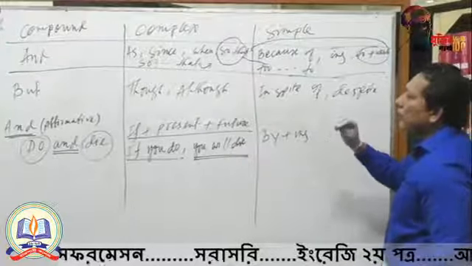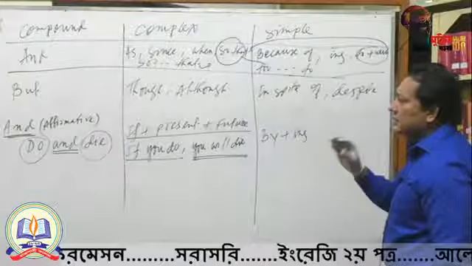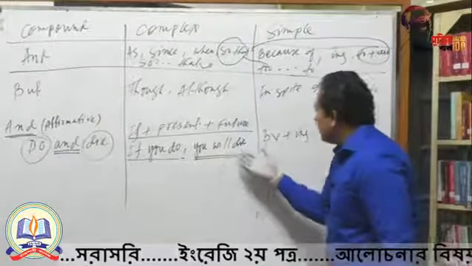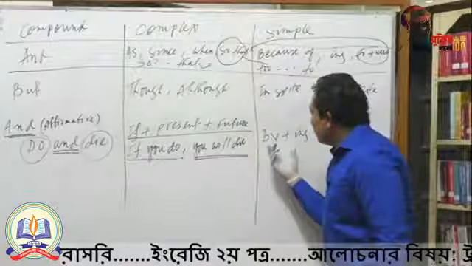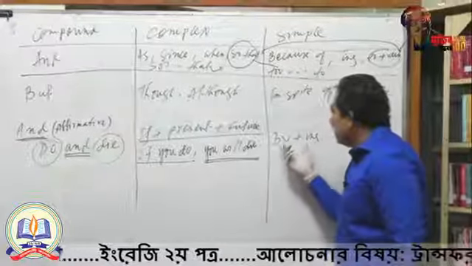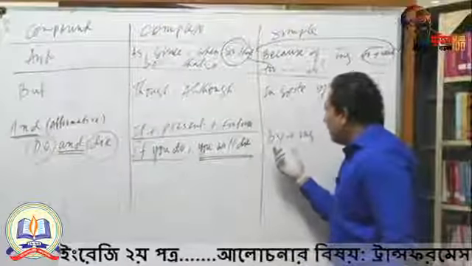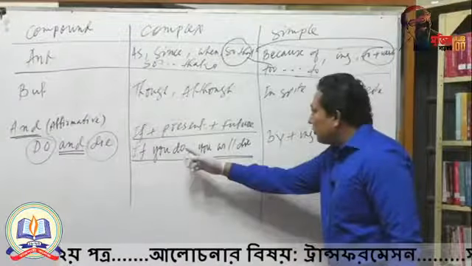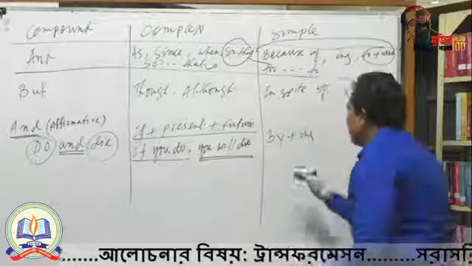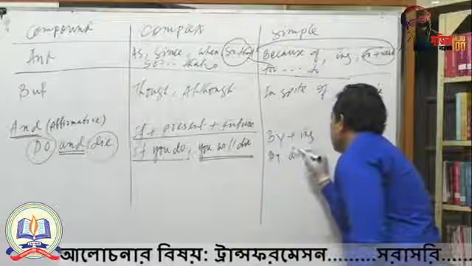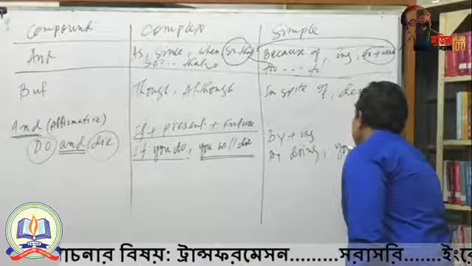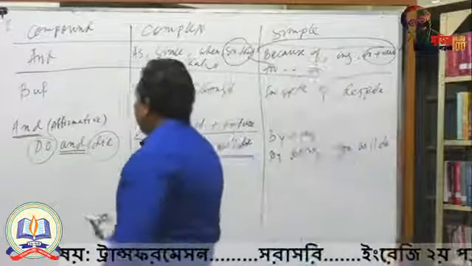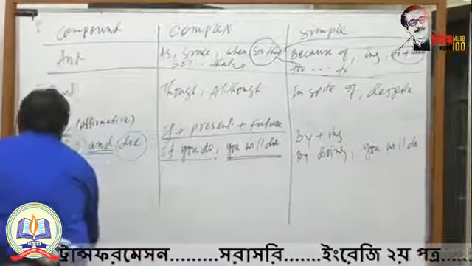Of course, you will touch the subordinate conjunction, by plus ing. And by using this by plus ing, you are making a clause into a phrase. That means which part will you take? Of course, the independent part, if you do. So by doing, you will die.